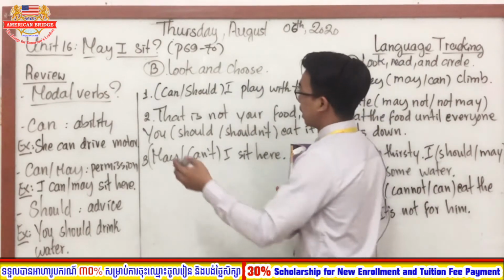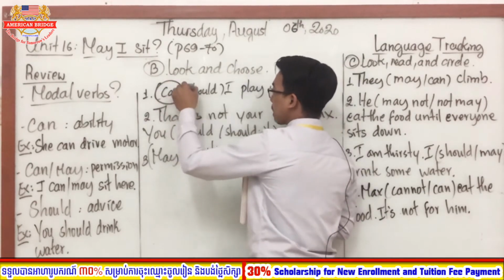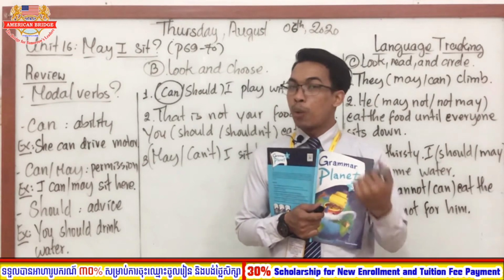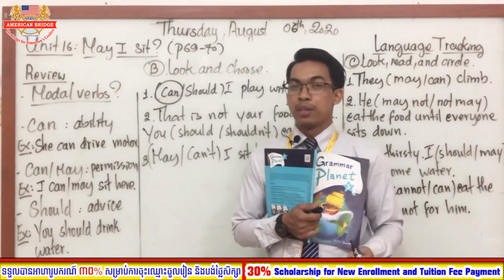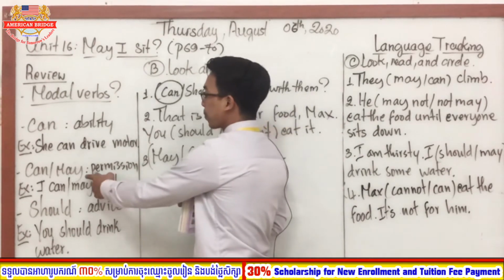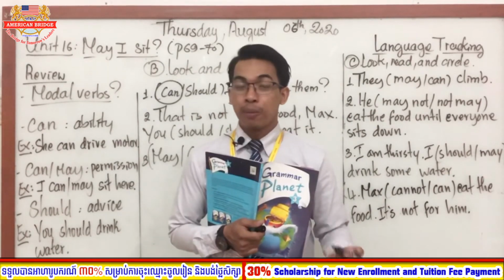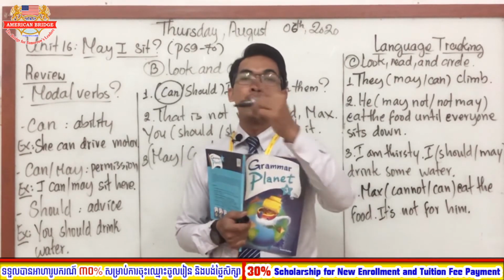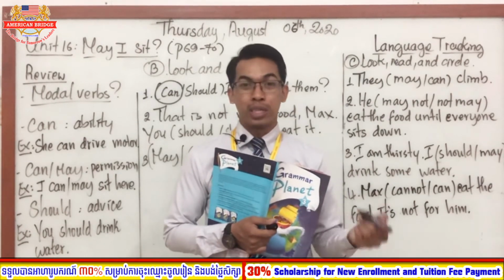So the correct answer is can. Why do we choose can as the correct answer? Can you tell me? Very good. Because can is about permission, to ask for permission, right? Because she asked for permission to play with that animal on the tree, right?